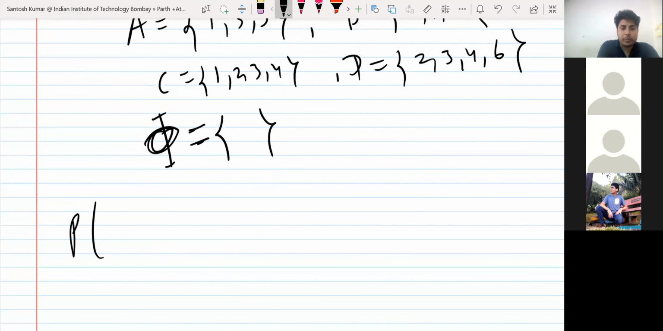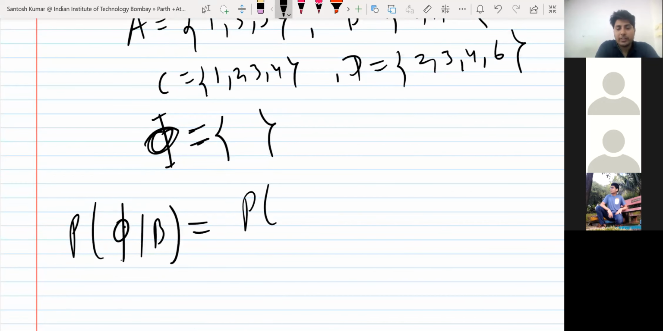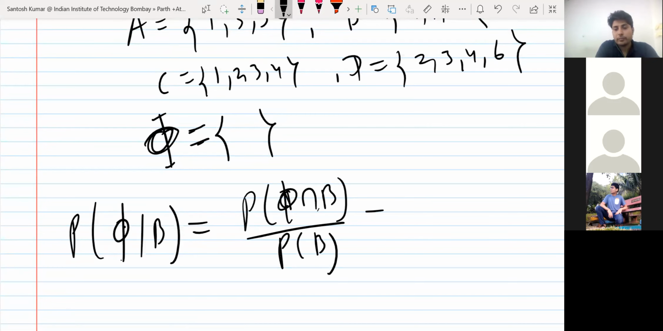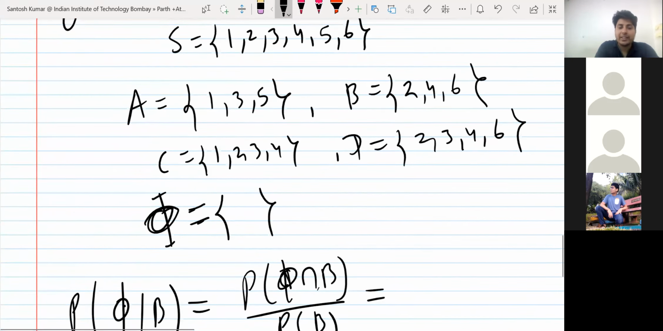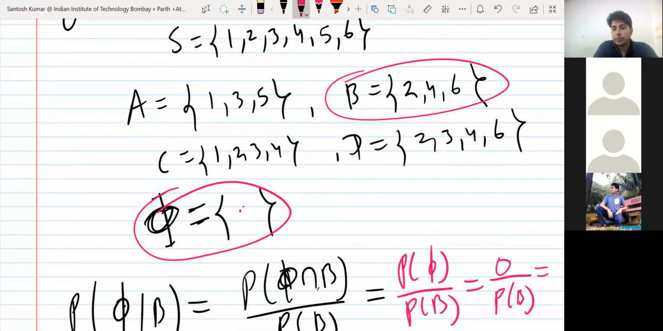The first question was simply, I'm repeating that also, phi given B. B you can take any set. I have taken this one, but you can take any set. So according to the formula, it is probability of phi intersection B upon probability of B. Now what is phi intersection B? Phi is this set, and B is this set. What are the common elements in both sets? You will see nothing is common because there is nothing in phi. So phi will come, upon probability of B. The probability of phi is 0. Whatever the probability of B is, you don't care because the numerator is 0. So the answer is going to be 0.